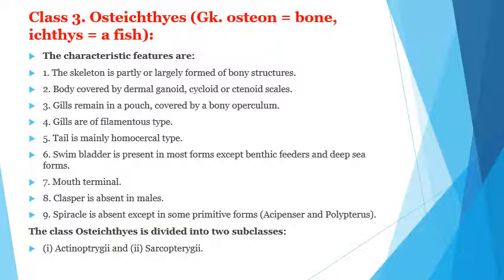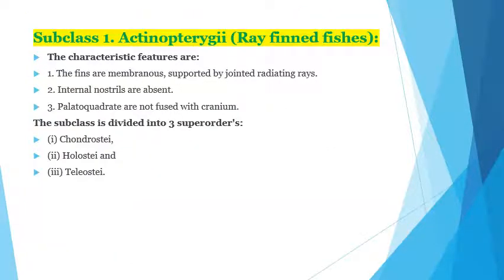The class Osteichthyes is divided into two subclasses: first is Actinopterygii and second is Sarcopterygii. First we study the subclass Actinopterygii. These are called ray-fin fishes. The characteristic features are the fins are membranous and supported by jointed radiating rays, so they are called ray-fin fishes. Internal nostrils are absent and palatoquadrate is not fused with the cranium. The subclass is divided into three superorders called Chondrostei, Holostei and Teleostei.